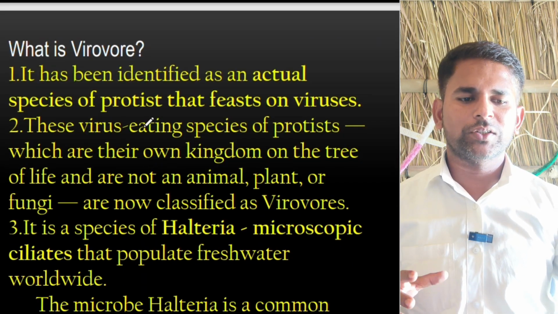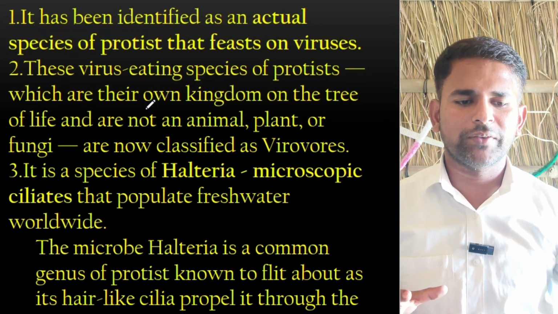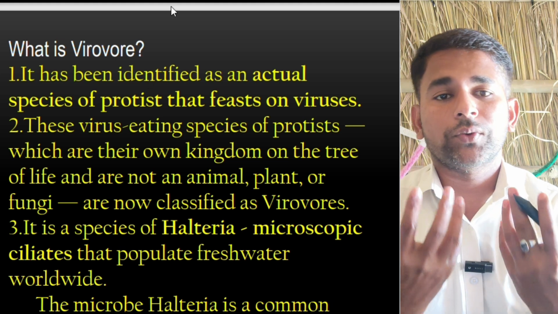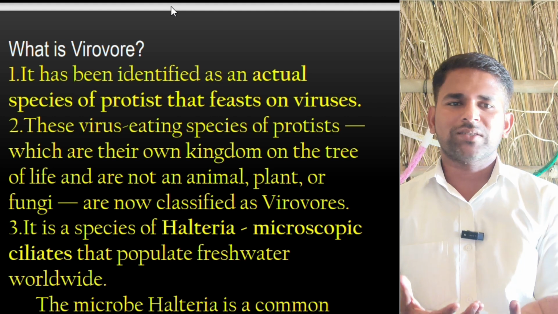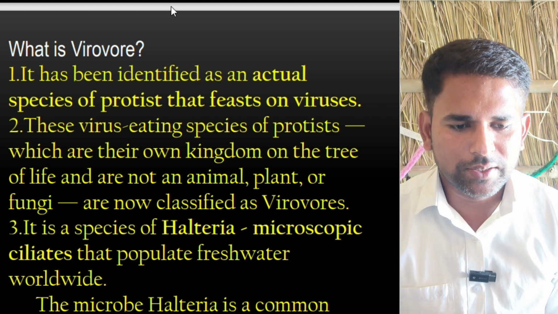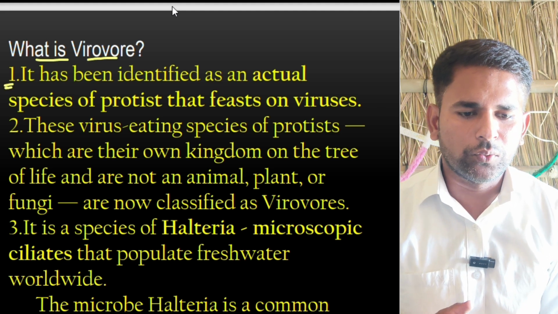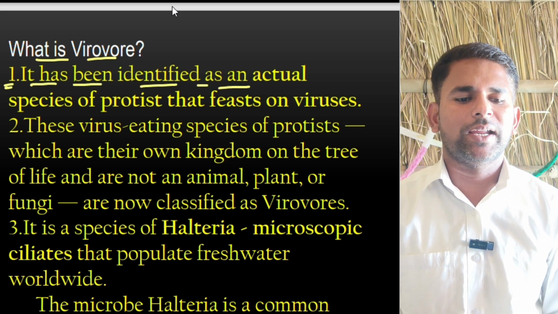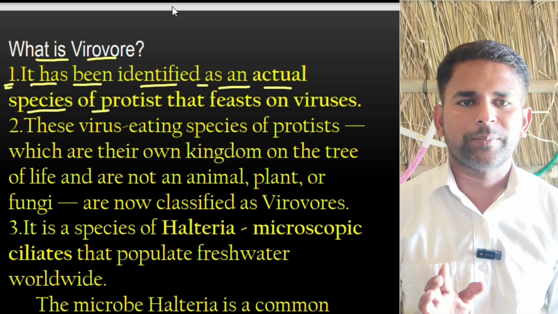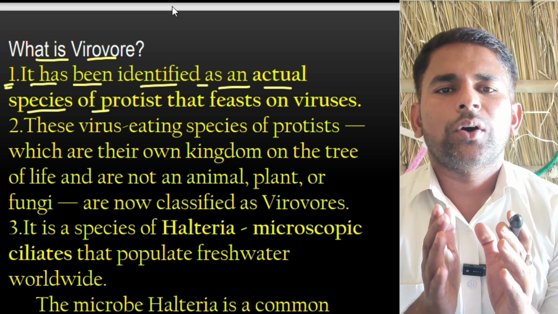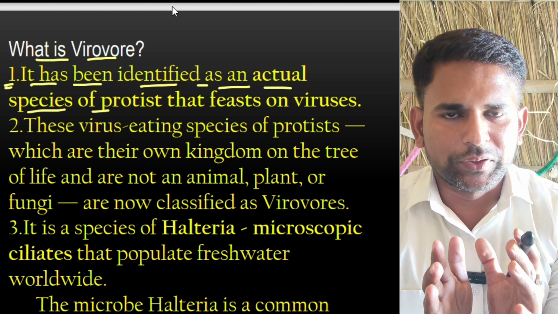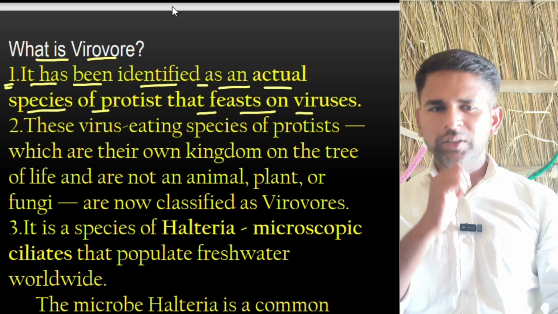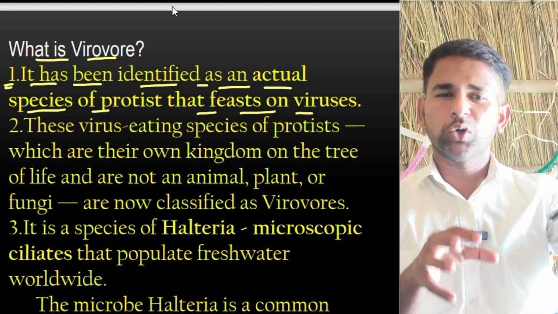After finishing all this basic information, suppose they ask a question and answer. It means they can ask what is a herbivore, then which type of answer you will give, so you can take some ideas from this answer. Okay, now the first question is there, what is a herbivore, and after that the answer is mentioned here: it has been identified as an actual species of protist. Protist means single celled organism, or we can consider it a species. Don't be confused. So they are telling that it feasts on viruses. Feast on viruses means going to eat the viruses.